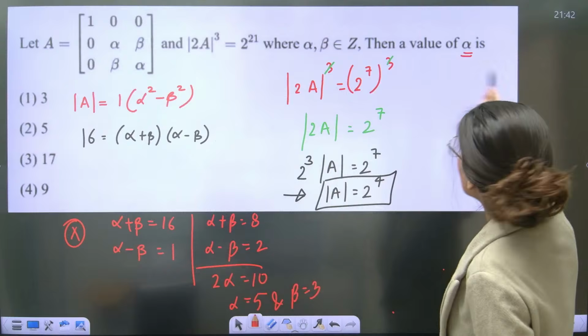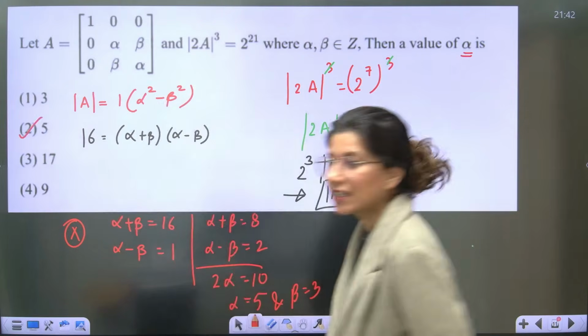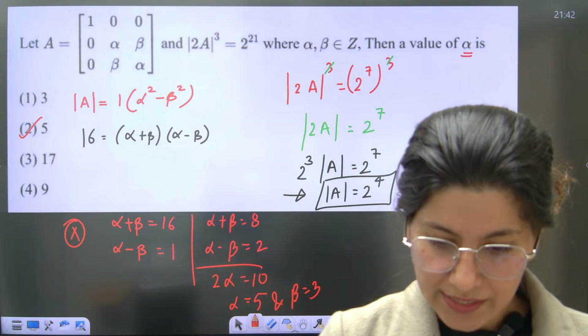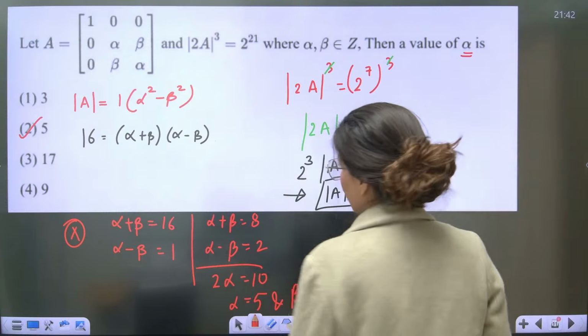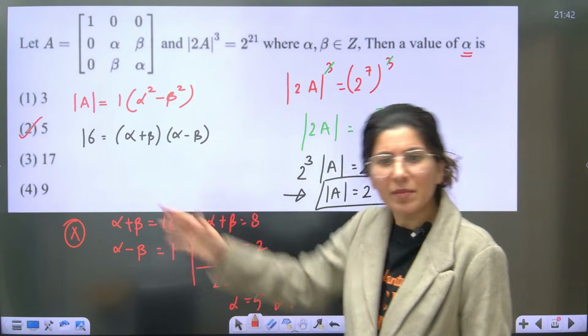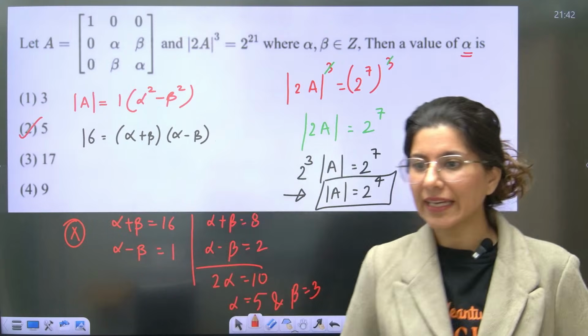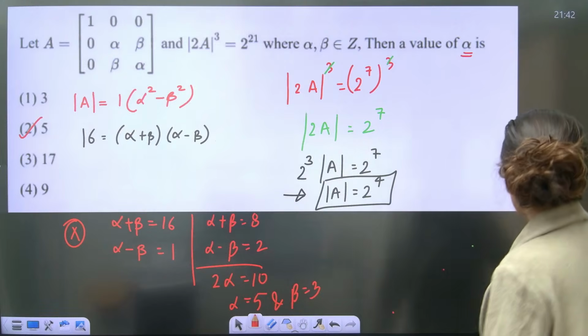So we can tick this 5. Getting it, understanding it. So alpha can be 5. If at all this would not have been matched, we need to iterate it, reiterate. Okay, clear, understanding, everyone?